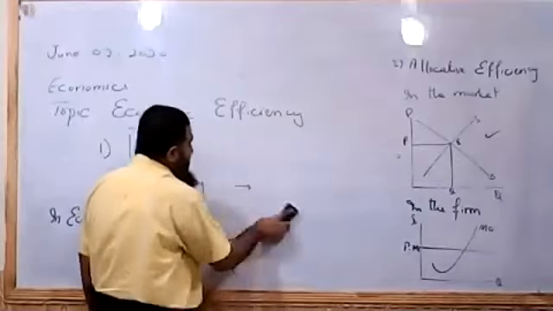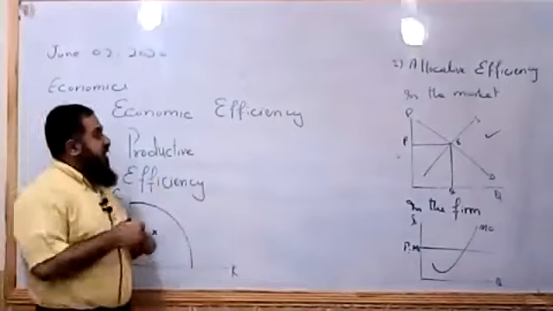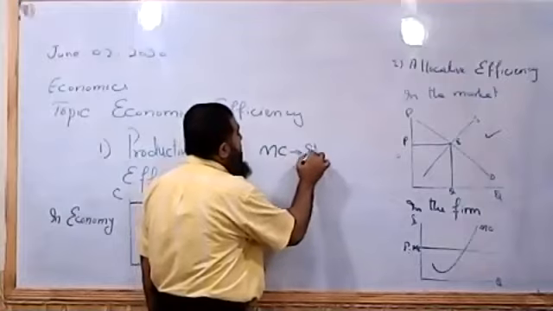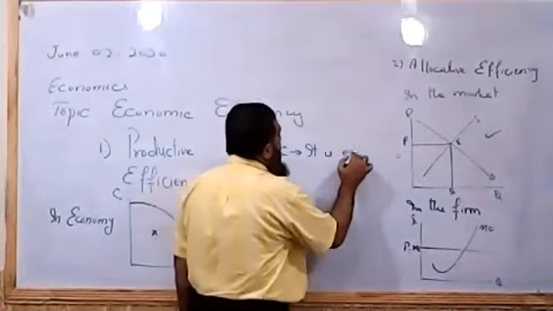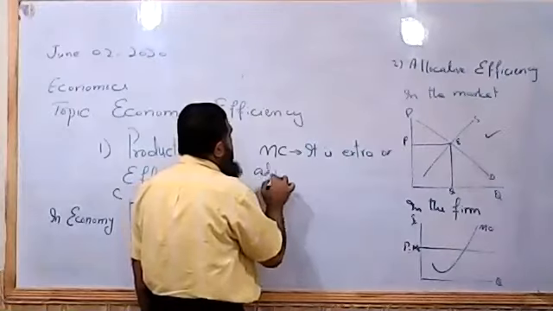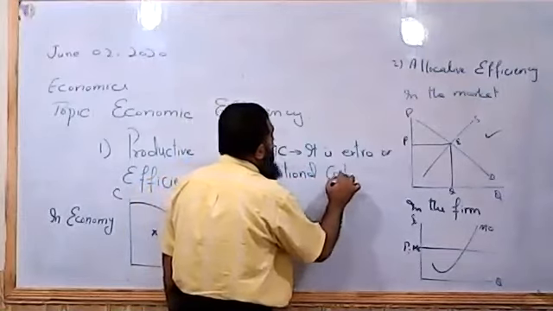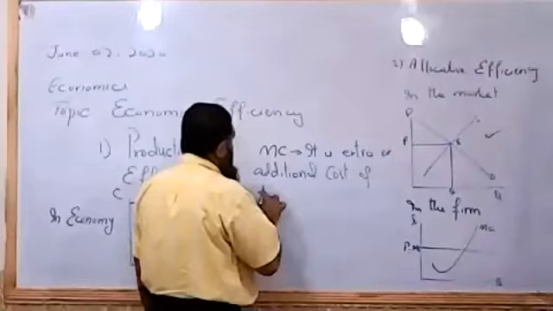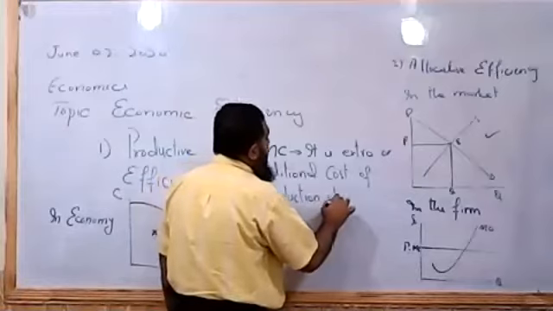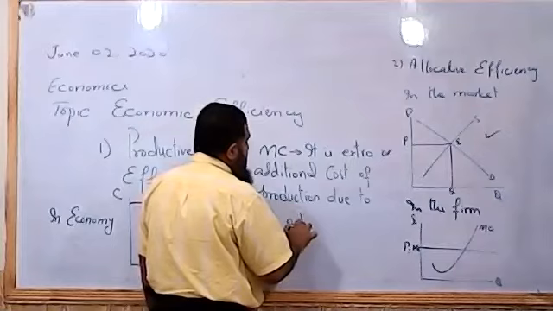Marginal cost, marginal means extra or additional. When a firm is producing an extra unit, marginal cost means the additional cost of production due to an extra unit produced.